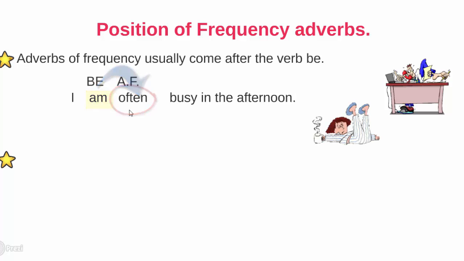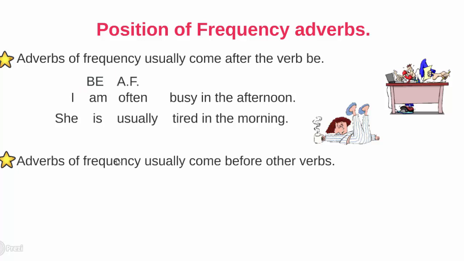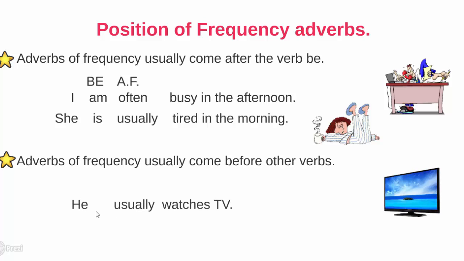Second example, she's usually tired in the morning. This is the adverb of frequency, usually, and is after the verb be. Adverbs of frequency usually come before other verbs. Example, he usually watches TV. Usually is the adverb of frequency, watches is the verb. As you can see, usually comes before the verb.